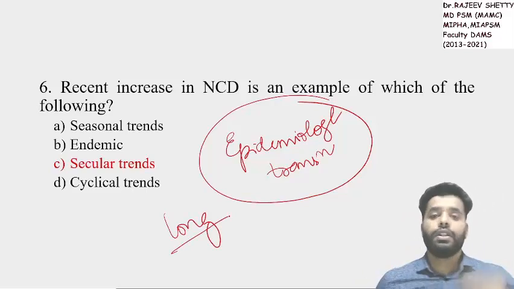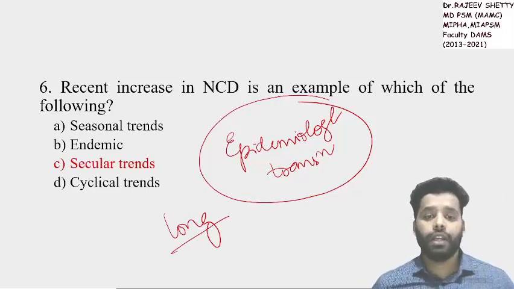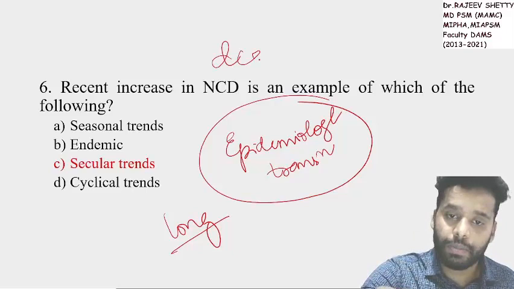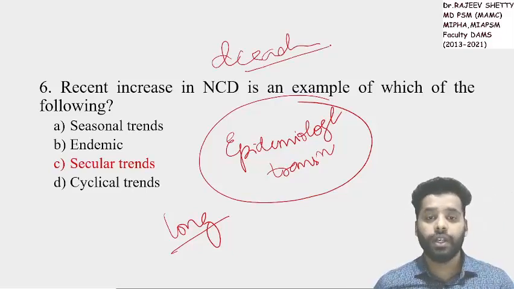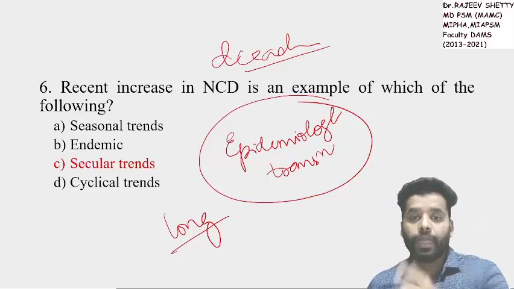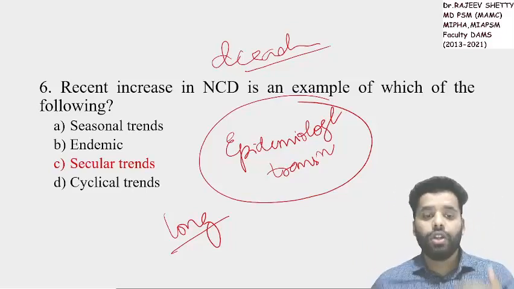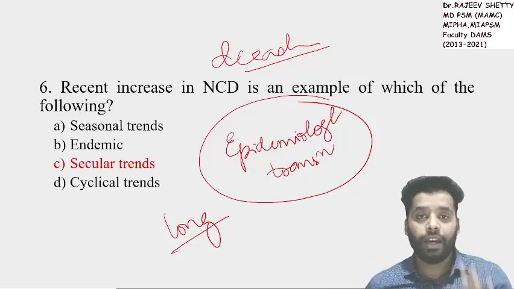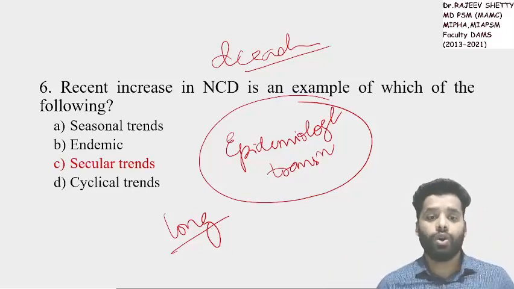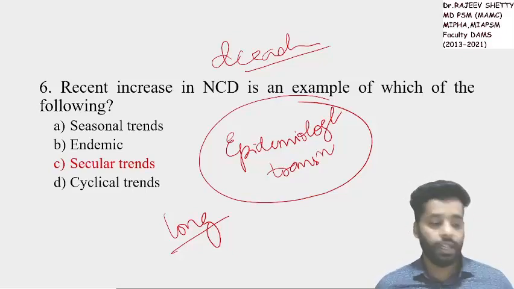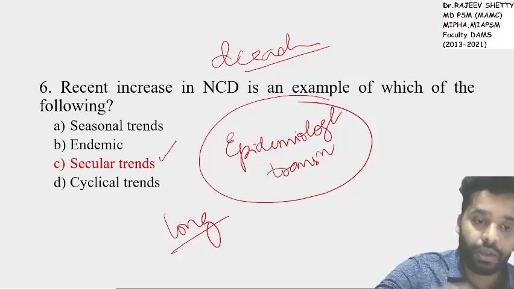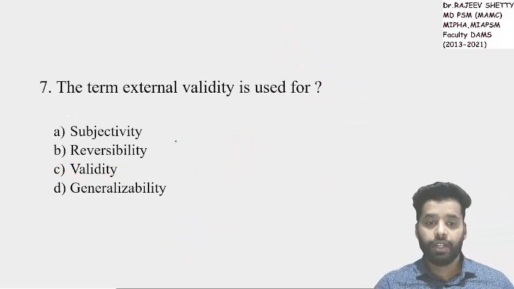They can use the same words in the exam, like the change which has happened after long decades, decadal changes. These words can come. Decades, epidemiological transition, long-term change, man-made lifestyle disorders. All these are keywords which will help to answer as secular trends. Good. Come to the next question.